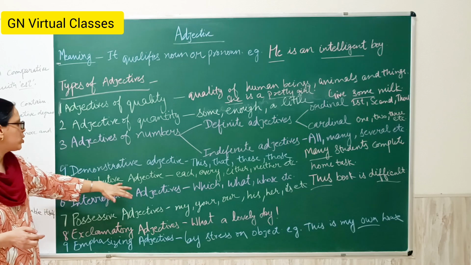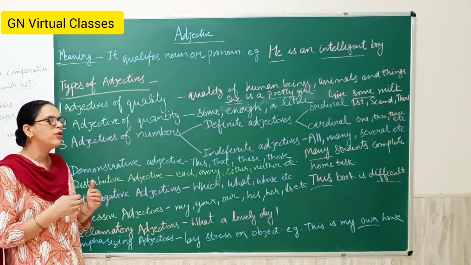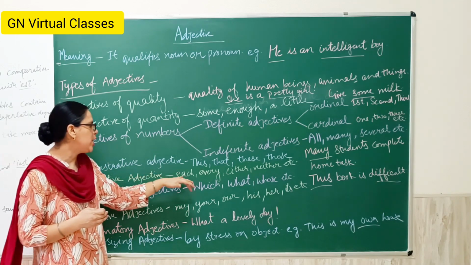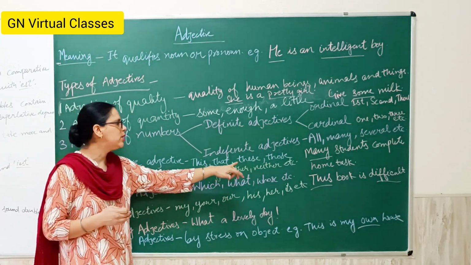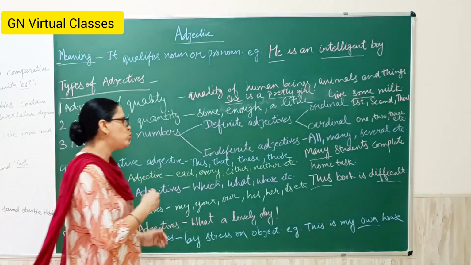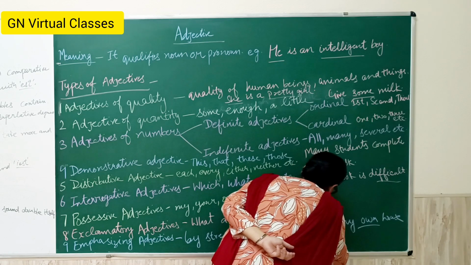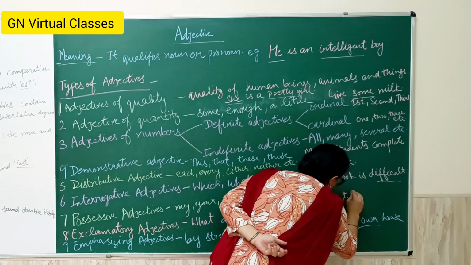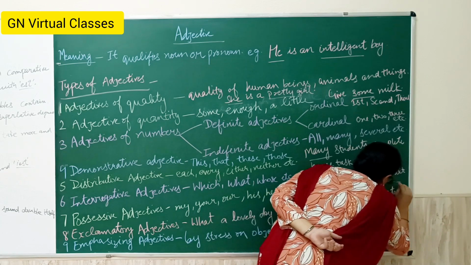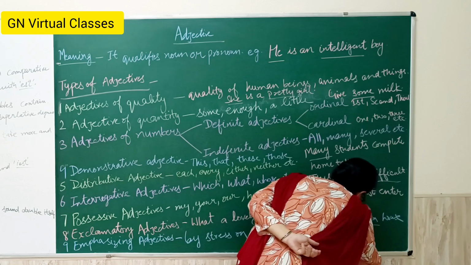Next is the distributive adjective. Distributive adjectives are those adjectives which define one at a time, like each, every, either, neither, etc. For example, each student must enter the hall with admit card.